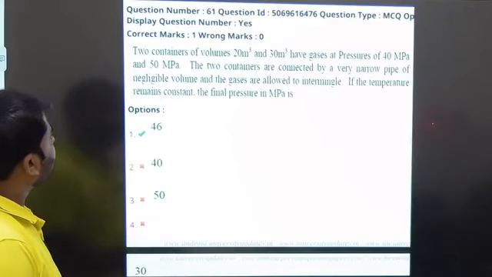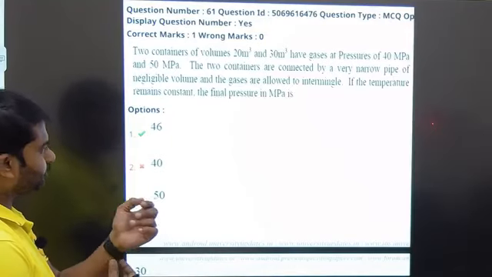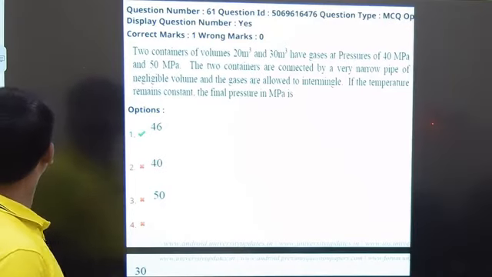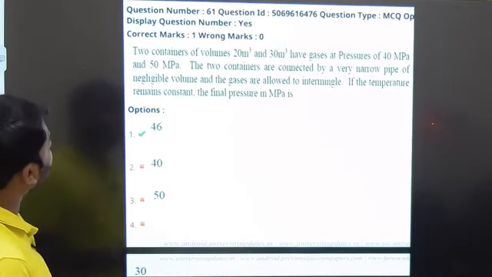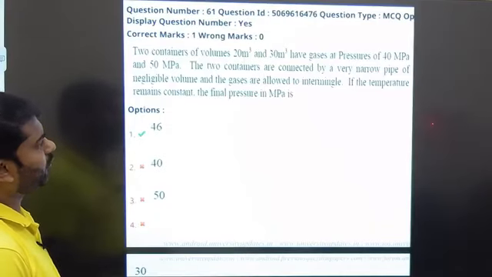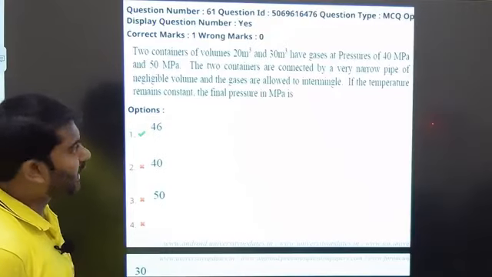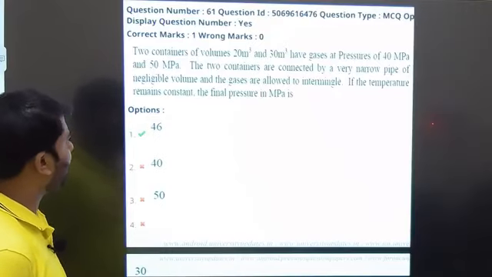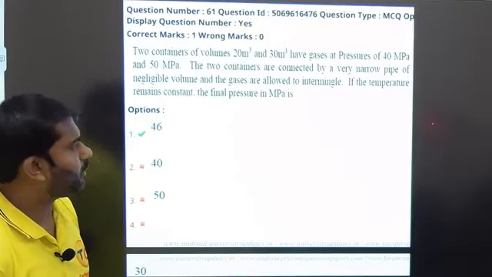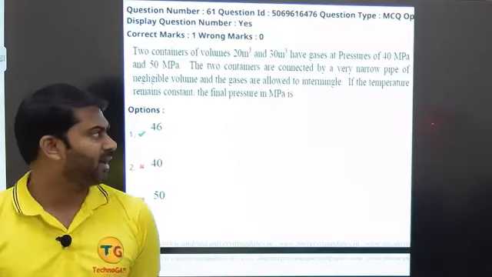Next question. It is given that 2 containers of volumes 20 meter cube and 30 meter cube have gases at pressures of 40 megapascal and 50 megapascal. The 2 containers are connected by a very narrow pipe of negligible volume, and the gases are allowed to intermingle. If the temperature remains constant, the final pressure in megapascal is.